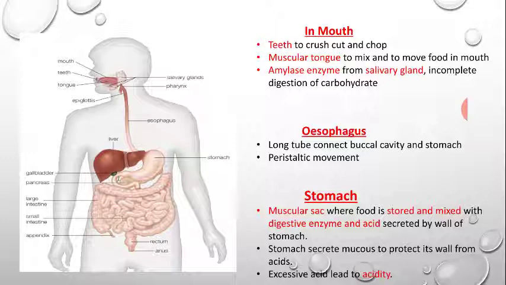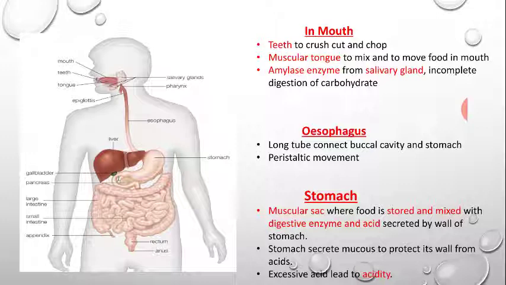What is the stomach? The stomach is a muscular sac where the food is stored and mixed with the digestive enzymes and acid secreted by the wall of the stomach. It is used to store the food and also in digestion of the food. Digestion is carried out by the digestive enzymes. What is an enzyme? An enzyme is a natural catalyst that speeds up the process of digestion.